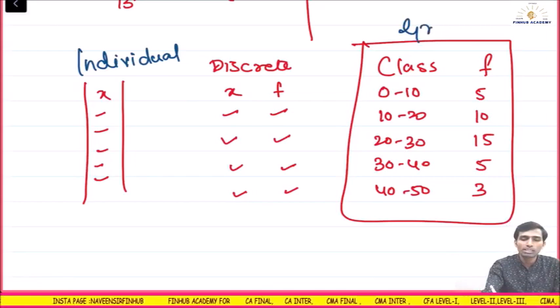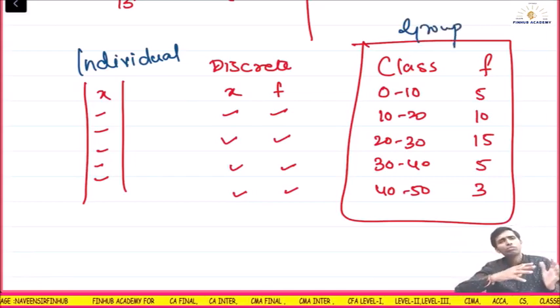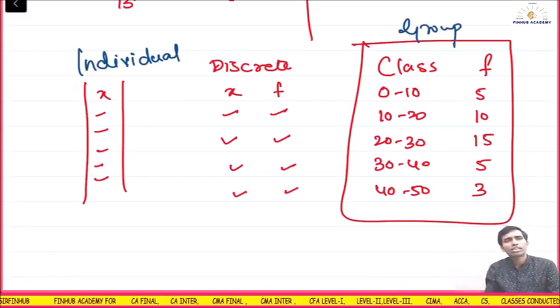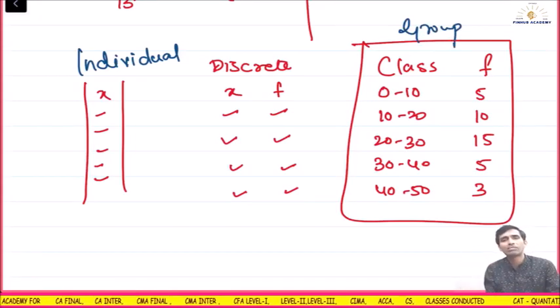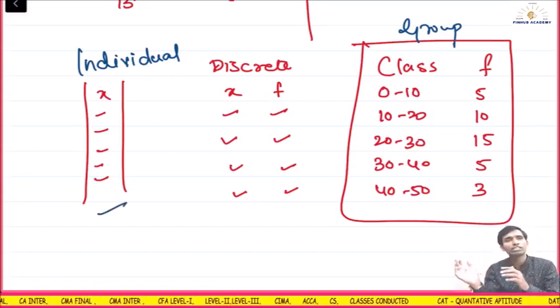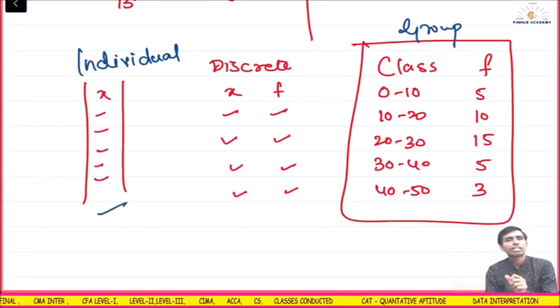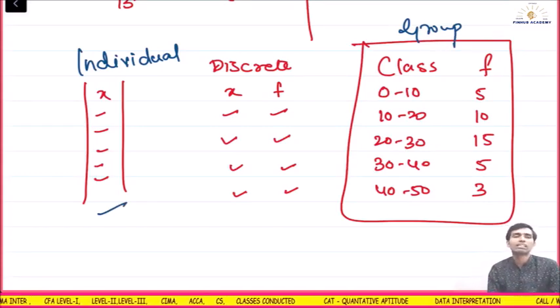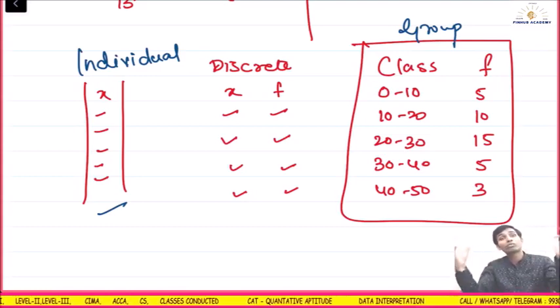When the number increases, it is too much to present. You can't write individual data for 100 students and how much they scored in the exam. For a 100-marks paper and 100 students, you will make classes: 0 to 10 marks, this many students; 10 to 20, this many students, like that.